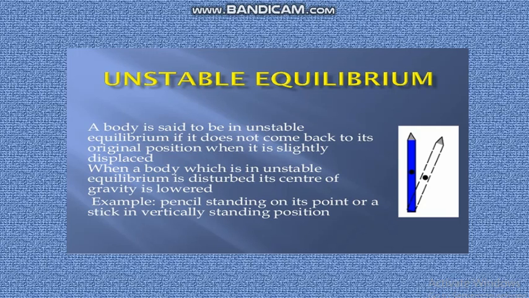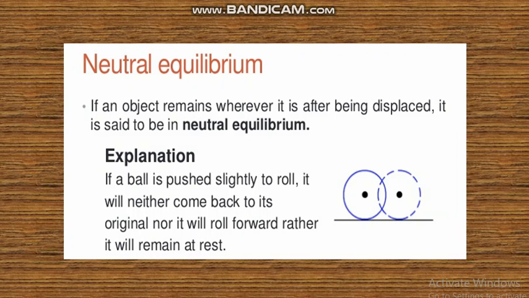Let's move towards the last state of equilibrium, which is neutral equilibrium. If an object remains wherever it is after being displaced, it is said to be in neutral equilibrium. Explanation: if a ball is pushed slightly to roll, it will neither come back to its original position nor roll forward, rather it will remain at rest.